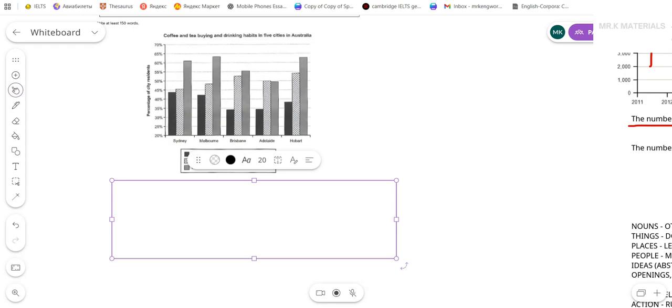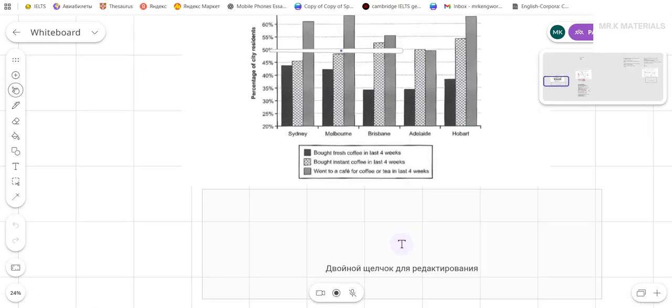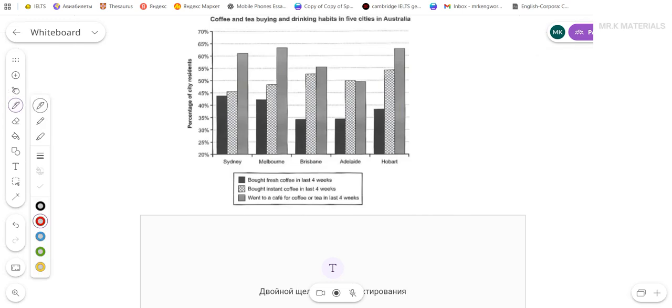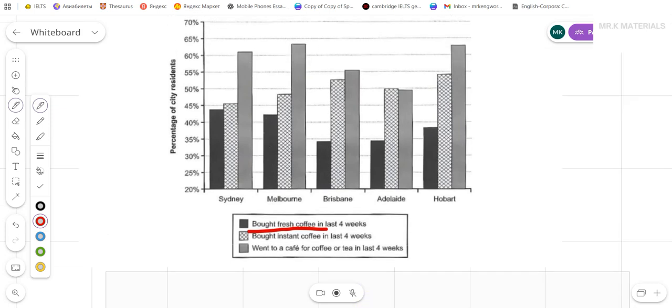All right, let's work with one more example. This is a very common mistake. Let's say we have a category here, which is bought fresh coffee. It means people bought fresh coffee in the last 4 weeks. This is this black category. All right. I want to say that the percent was 45% here.